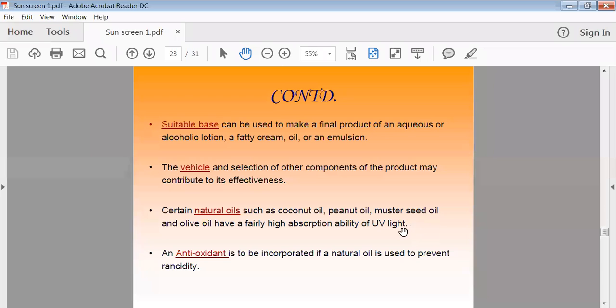Then there is the vehicle. Depending on your type of preparation, you can choose the vehicle. The selection of the vehicle depends on the other components, so depending on them, we can choose a suitable vehicle. Then natural oils are there. Sometimes we use natural oils like coconut oil, peanut oil, and mustard seed oil. Depending on your preparation, we can choose such oils. Then antioxidants are there. It is required to add an antioxidant to protect your preparation.